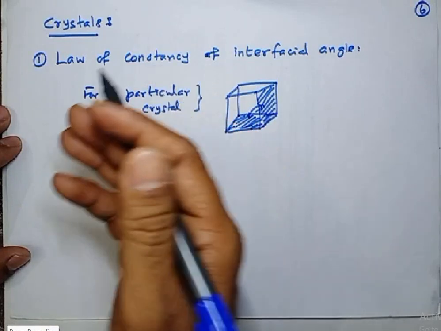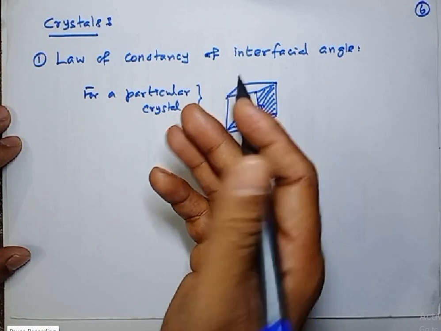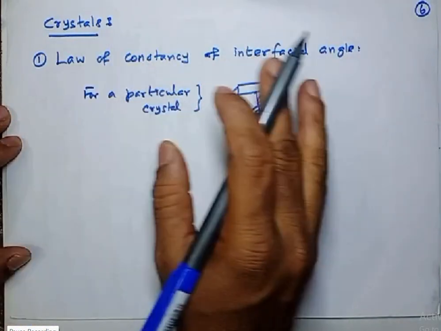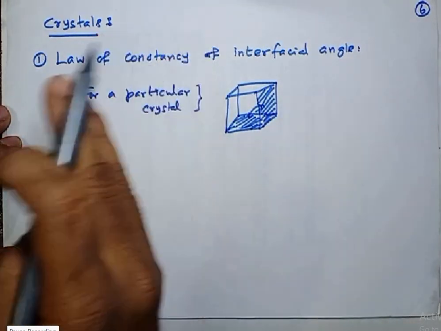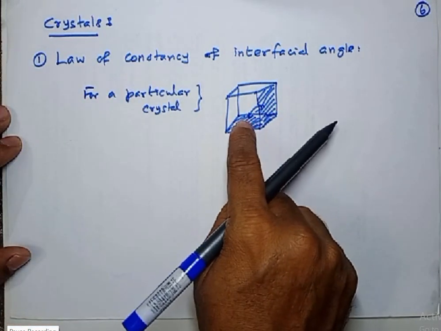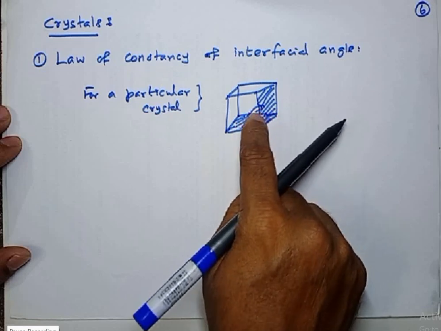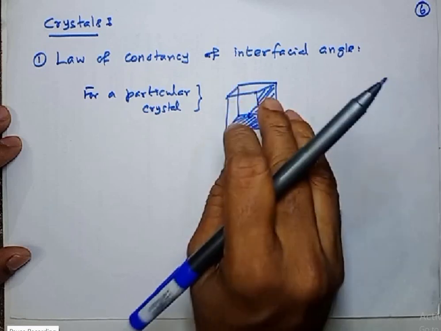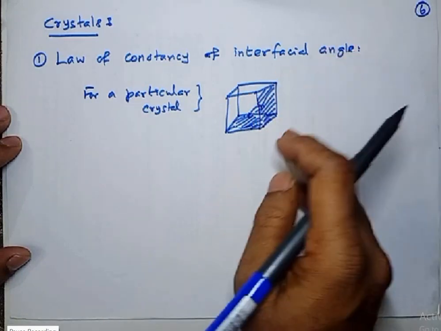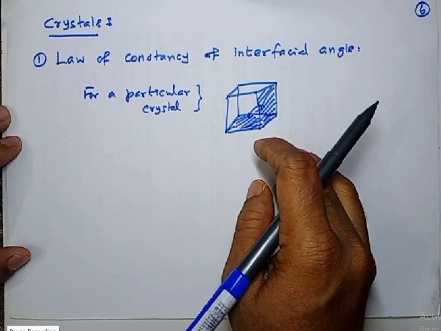When you prepare crystals, they appear in different sizes and different shapes, whatever it is. But inside the crystal, suppose I take two faces, this face has a specific notation, and this face may have a specific notation.